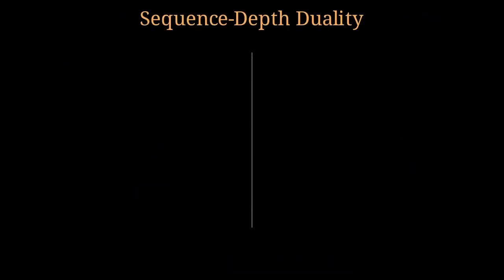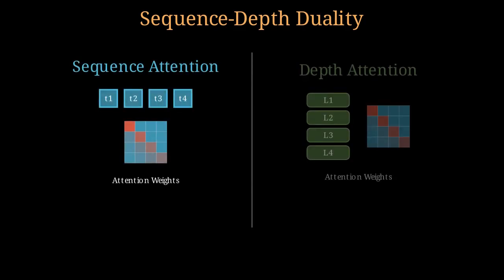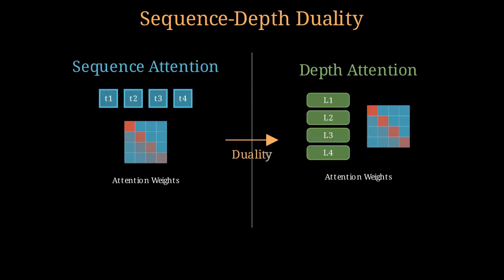Duality connects sequence and depth attention. Just as tokens look back through time, layers can now look back through the network. This math transforms horizontal context into a vertical search for better features.